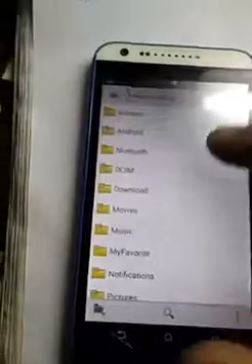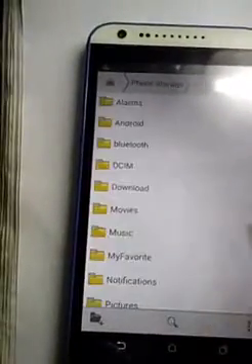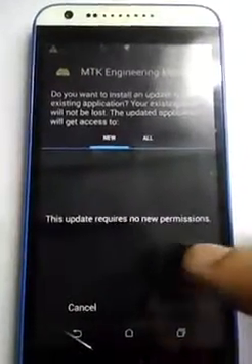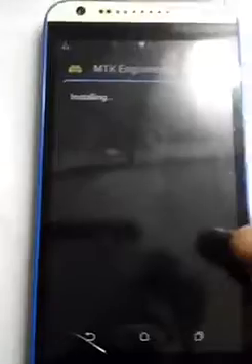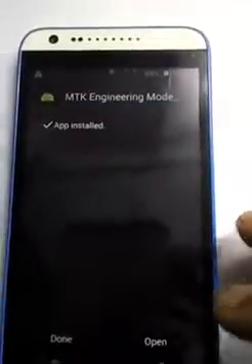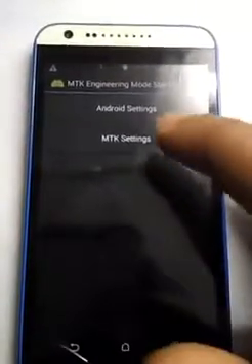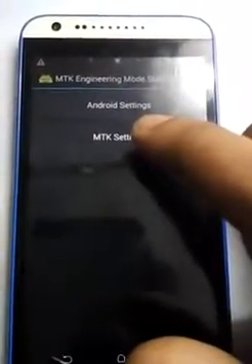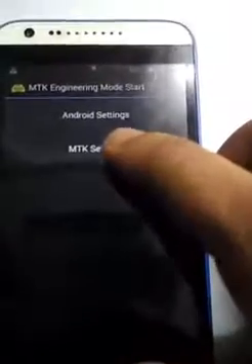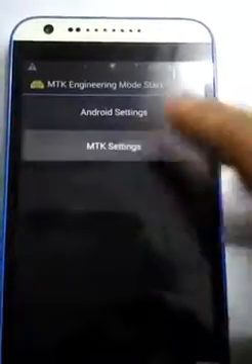There's an application called Mediatek Engineering Mode, which can be found by searching in Google. Install that application and open it. It will lead us into the Mediatek Engineering Mode setup. Mediatek settings.